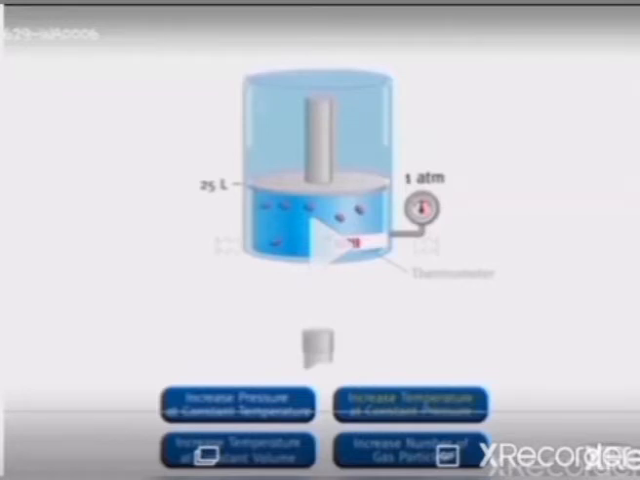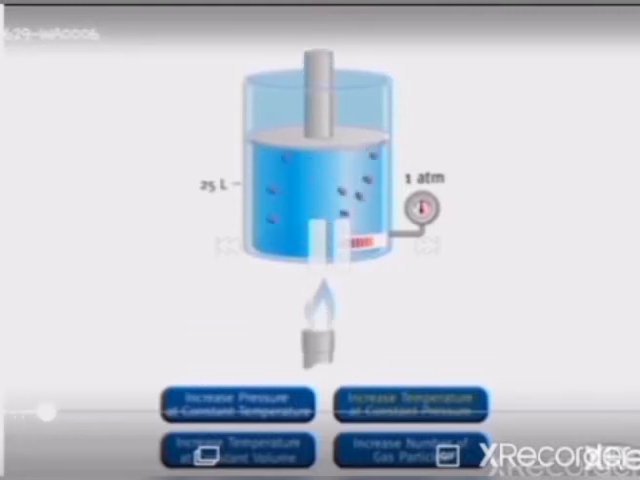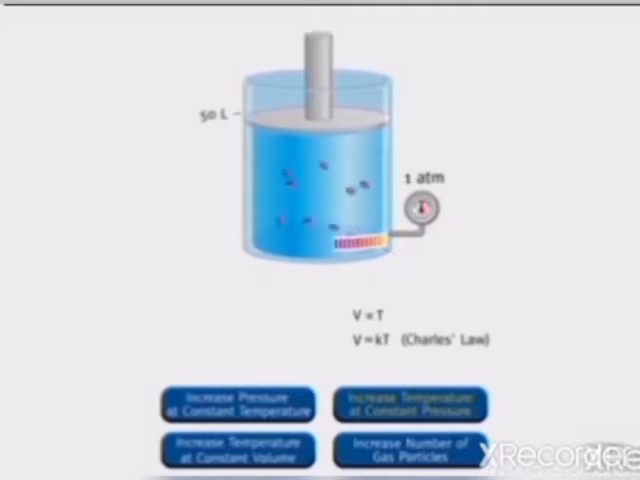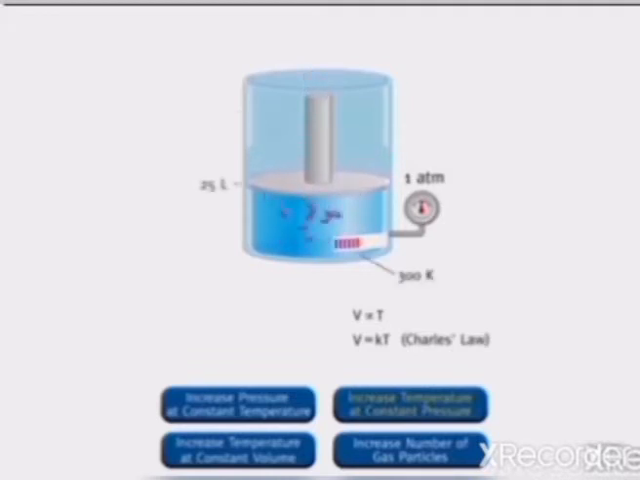Now let us apply the Charles' law on a fixed amount of a gas which is trapped in a cylinder. The cylinder is fitted with a movable piston. When the gas is heated in a cylinder, as the temperature of the gas increases, the volume that the gas occupies also increases. It means volume is directly proportional to temperature of a gas. When the burner is removed, the temperature of the gas decreases and the volume that the gas occupies decreases, and the volume continues to decrease until the temperature of the gas equals the external temperature.